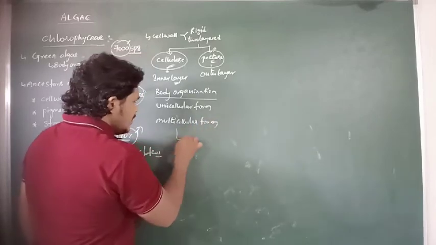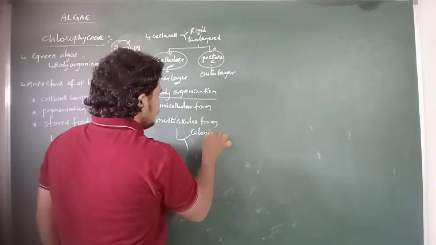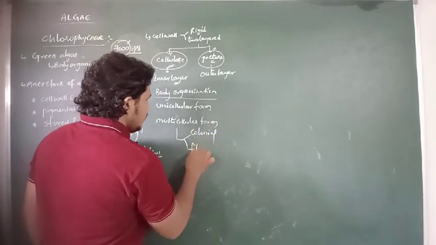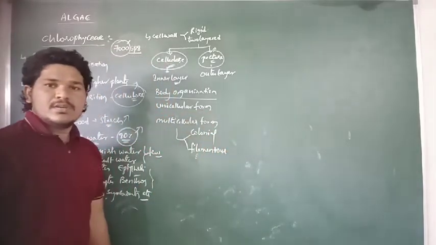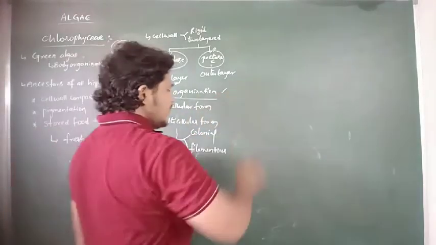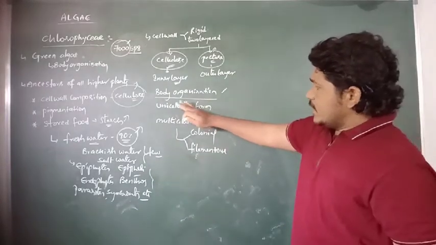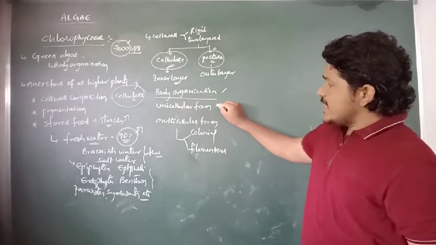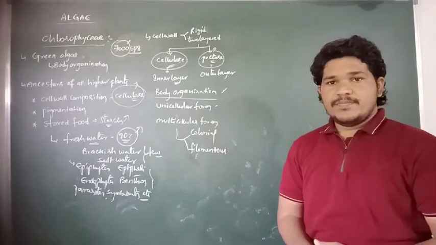In the multicellular form, their body organization may be colonial form and filamentous form. So the body organization of Chlorophyceae may be unicellular form and the multicellular form.